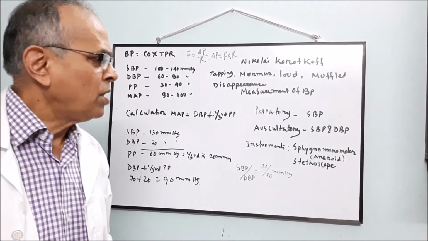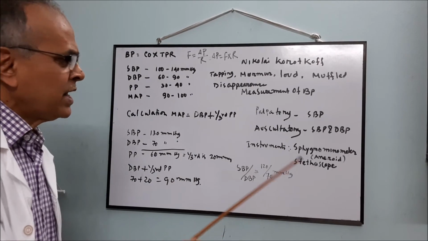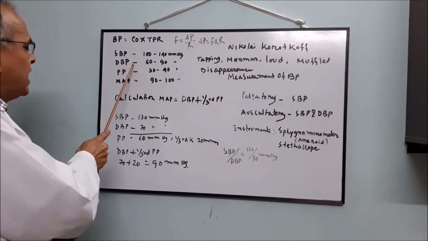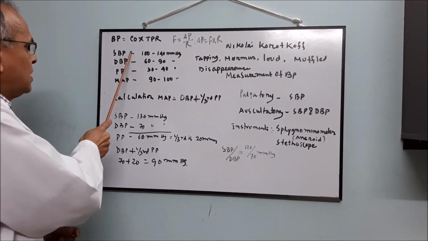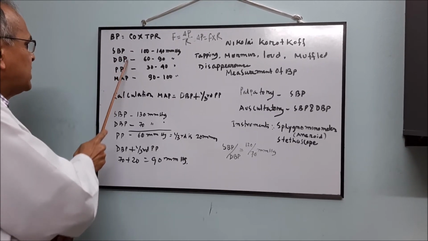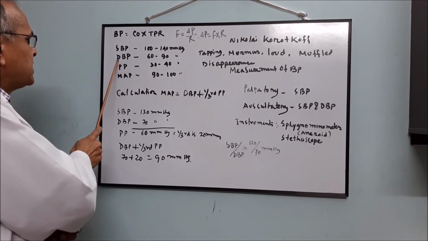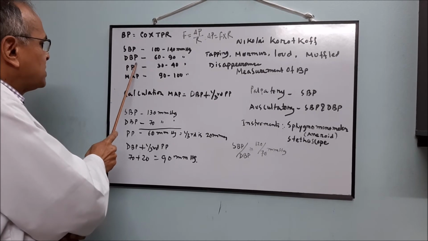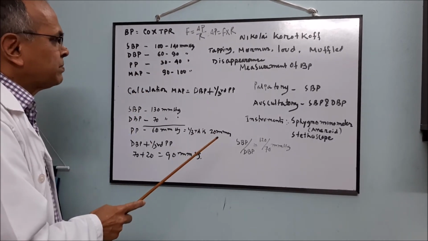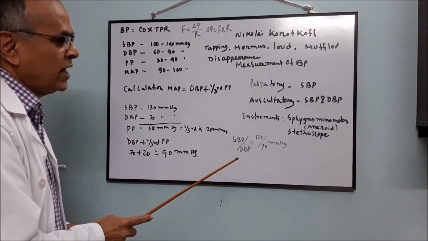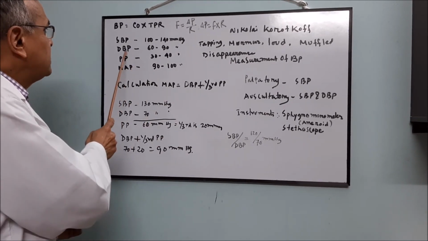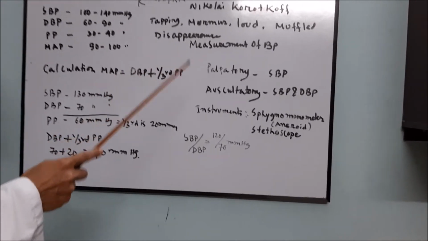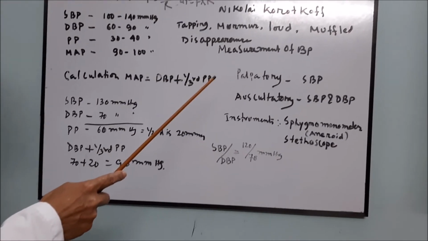Now, what are the primary components of blood pressure? One is systolic and the other is diastolic blood pressure. Which pressure is more important? This is the diastolic blood pressure. Diastolic pressure is more or less constant, and the heart has to work against the diastolic pressure. Therefore, if diastolic pressure is increased, you have to treat to reduce it quickly.